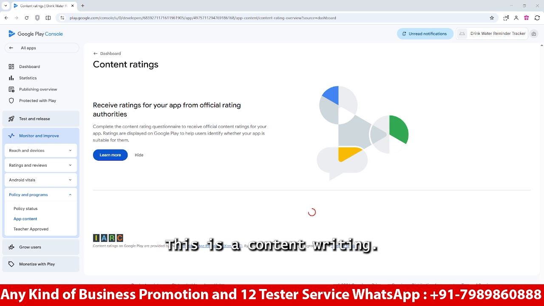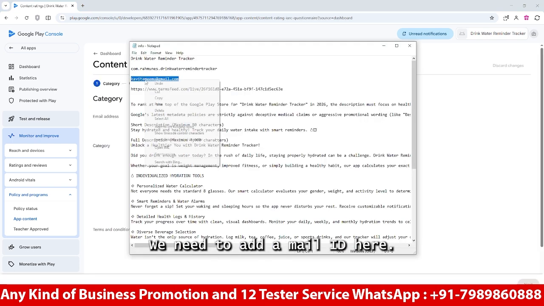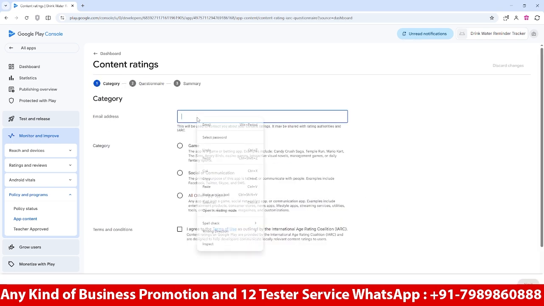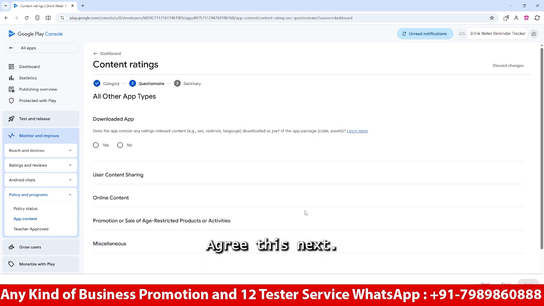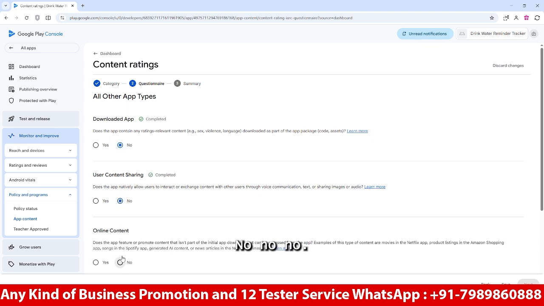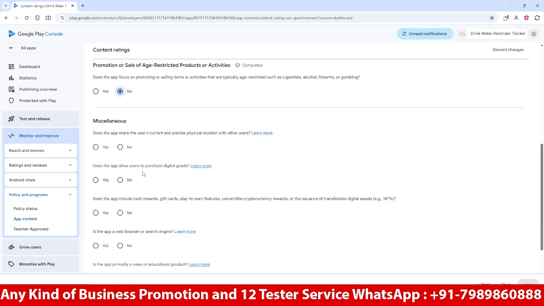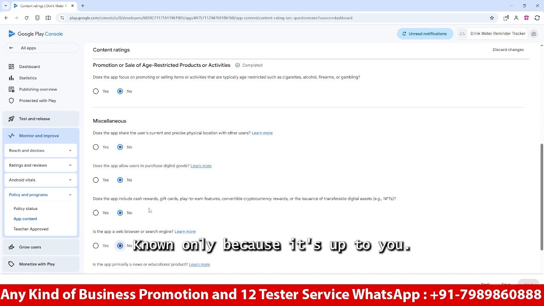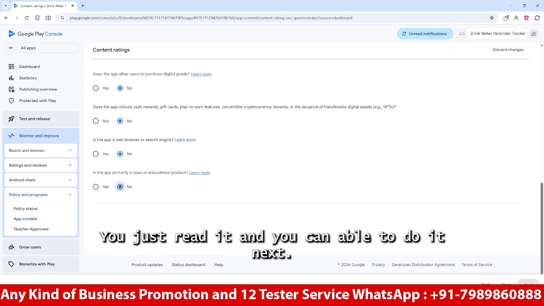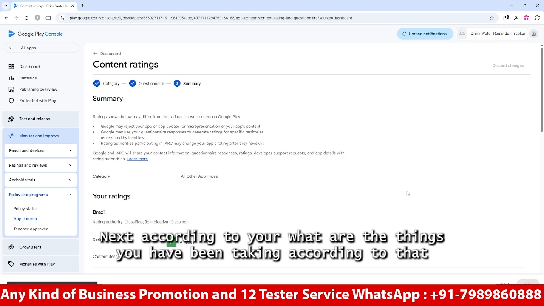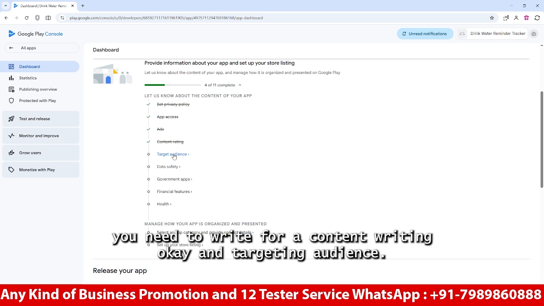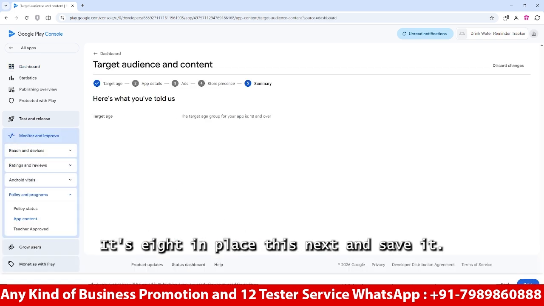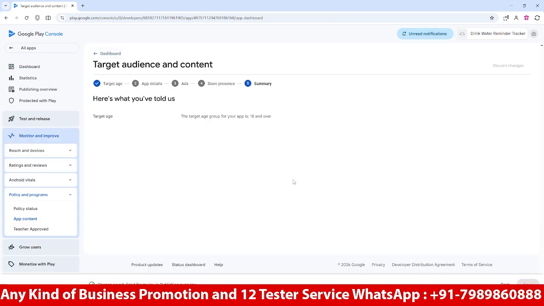This is content writing. We need to add a mail ID here. It's for all types of apps. Agree, just next. No, no, no. Just do everything as no, because it's up to you. You just read it and you can do it. According to whatever things you have been taking, you need to write the content. And the target audience is 18 plus. Just next and save it. Just go back.